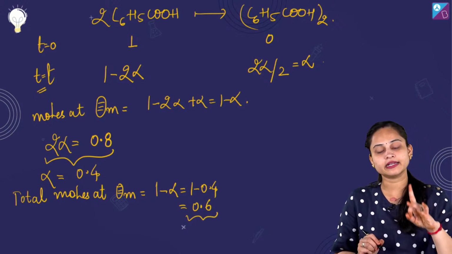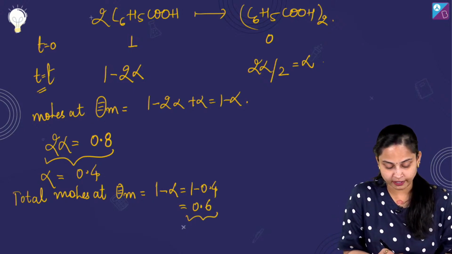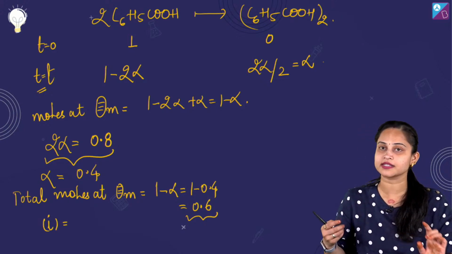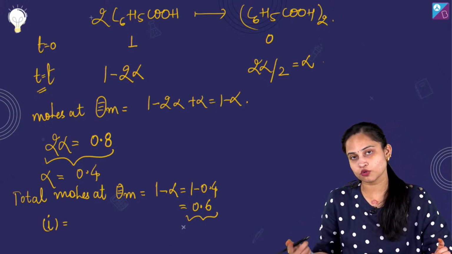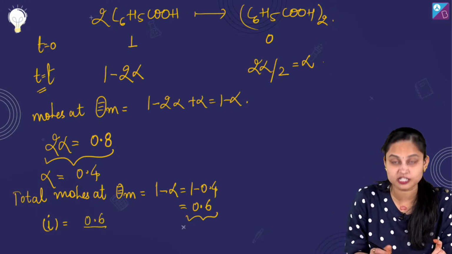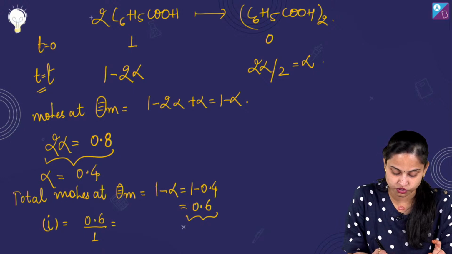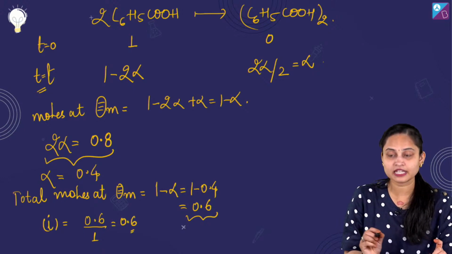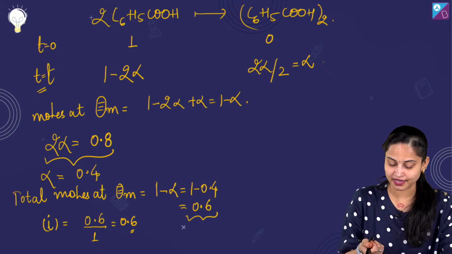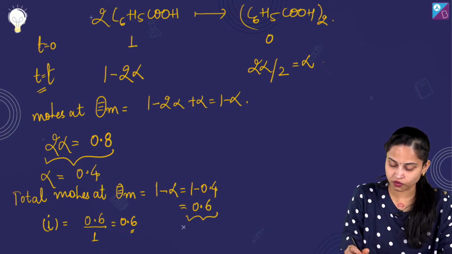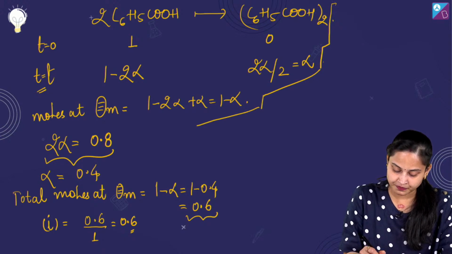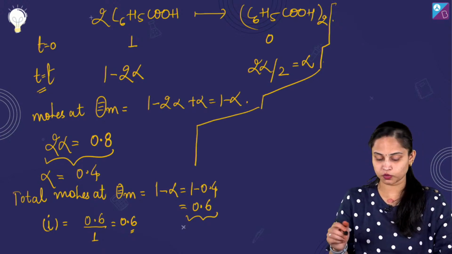ठीक है, क्लियर है. तो i क्या होगा? Van't Hoff factor i क्या होगा? i will be equal to the number of particles after association by number of particles before association which is equal to 0.6. Now i की वैल्यू हमें अब पता चल चुकी है. So I think you have noted down all these things. So let me just rub these things and let me do the calculation part over here.